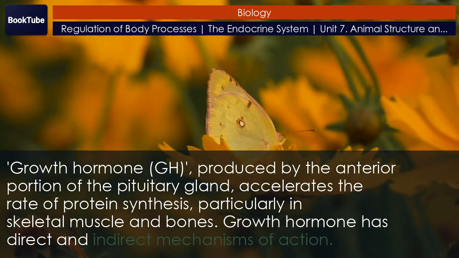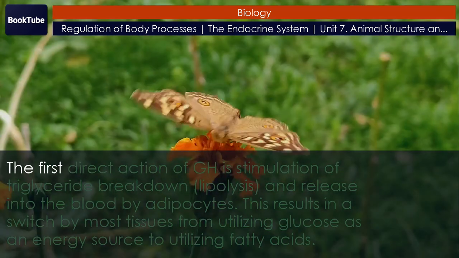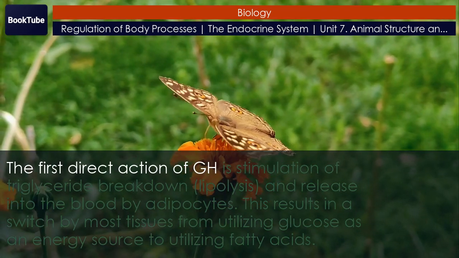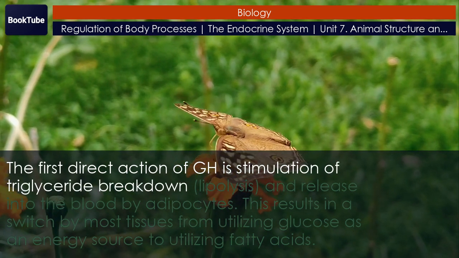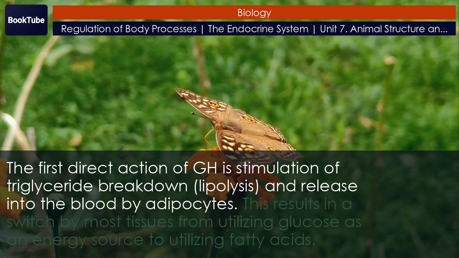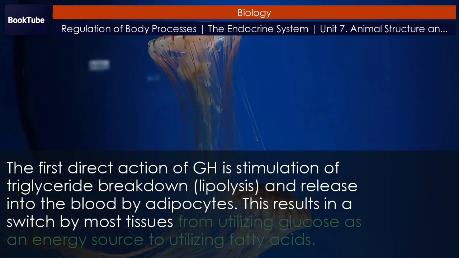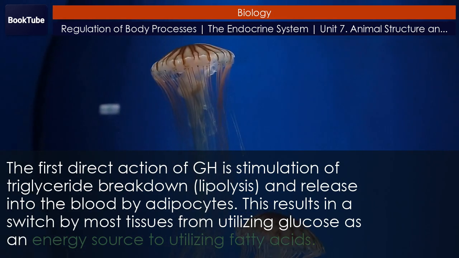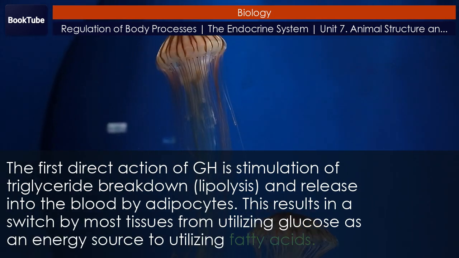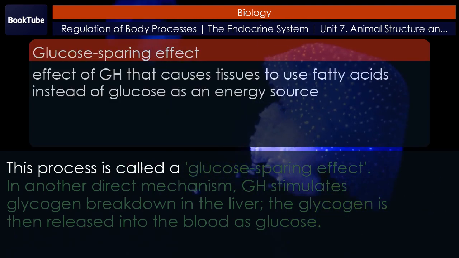Growth hormone has direct and indirect mechanisms of action. The first direct action of GH is stimulation of triglyceride breakdown, lipolysis, and release into the blood by adipocytes. This results in a switch by most tissues from utilizing glucose as an energy source to utilizing fatty acids. This process is called a glucose-sparing effect.